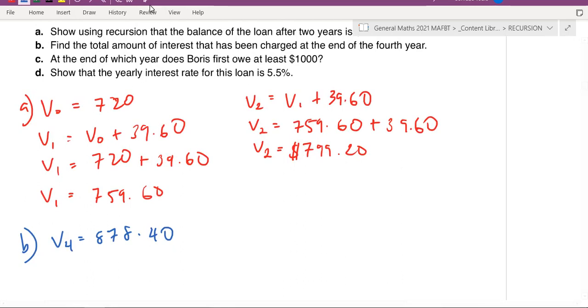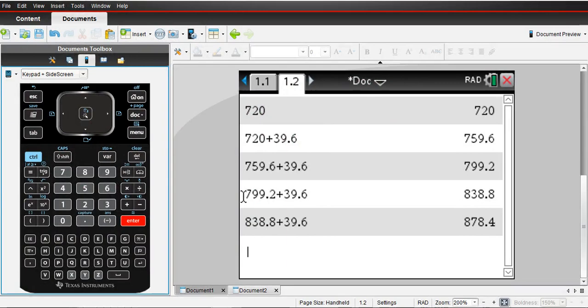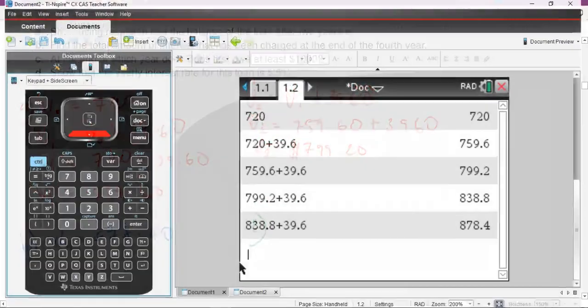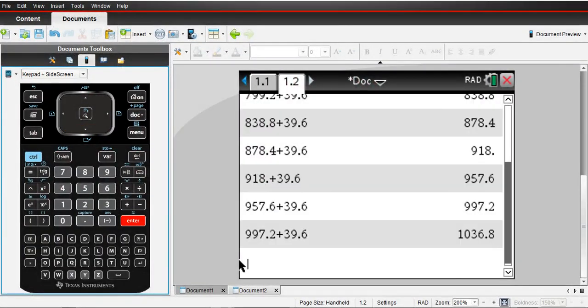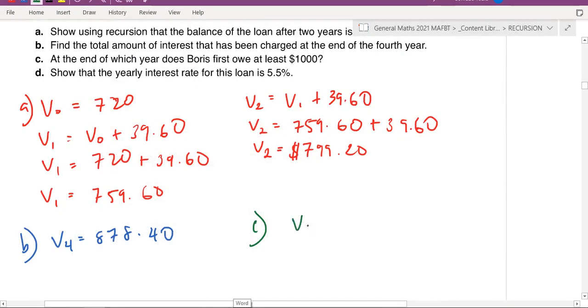Okay, part C, at the end of which year does Boris first owe at least $1,000? So part C, we're going to do the same thing. I won't repeat. Do you want me to repeat this again, or do we get it? Okay, so we're up to term 4. Which year will he at least reach $1,000? So term 4, 5, 6, 7, 8. So year number 8, or term number 8. I'll write it as a sentence.